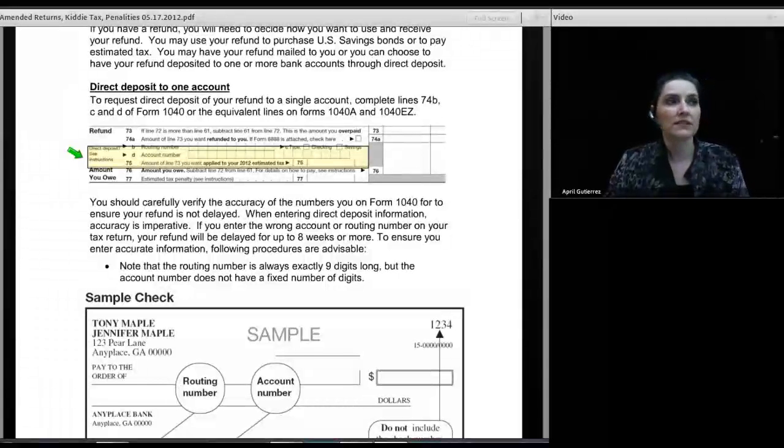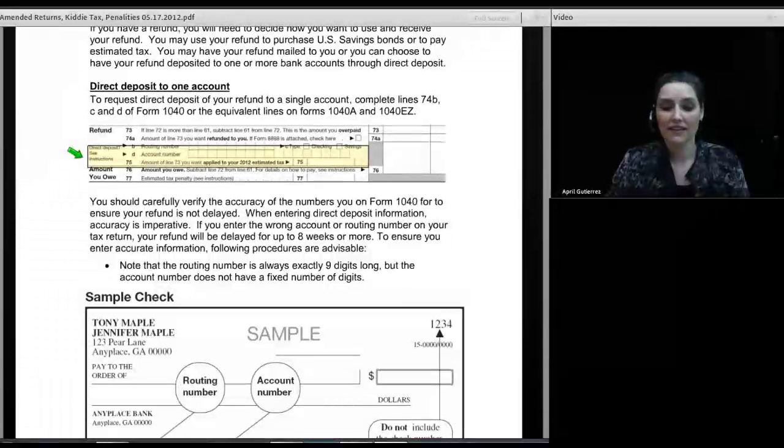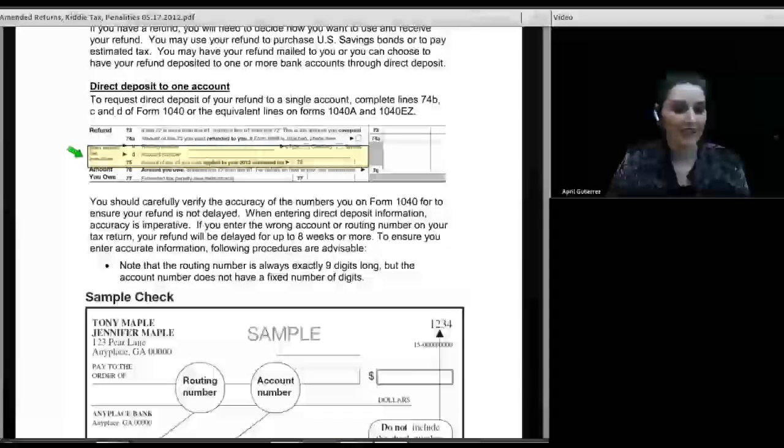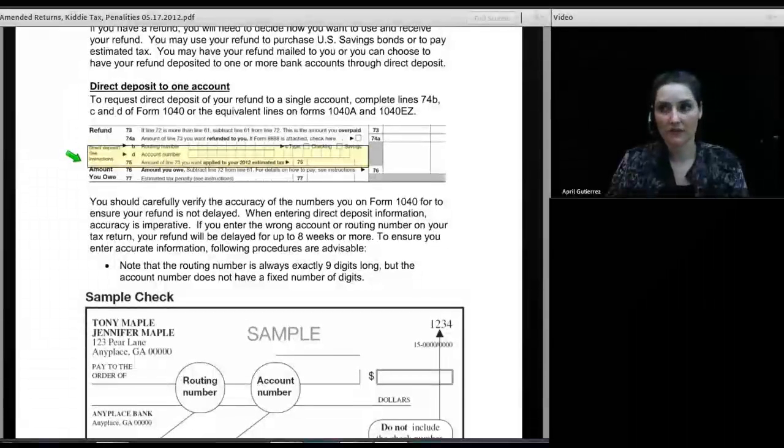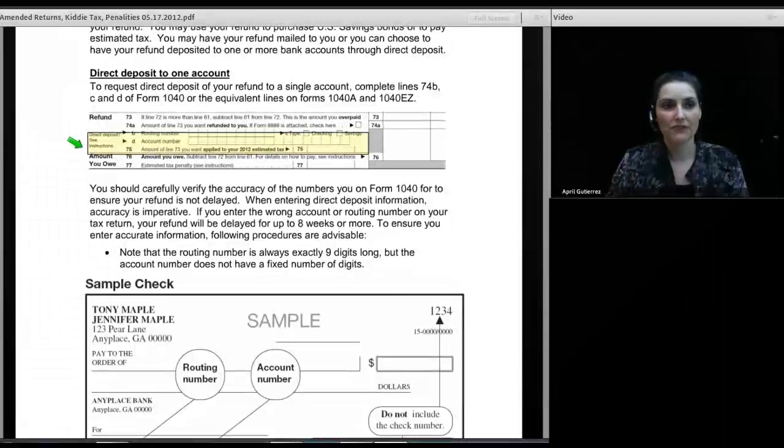And what are some reasons that a refund could be past due? Well, there's all kinds of reasons it could be past due, and we'll talk about some of those a little bit later. But one of the reasons a refund can be late is, well, we didn't put the right number on the form. So this is a training issue I've had with my staff for many, many years about procedures that we've enacted in our company to ensure that we get the right numbers on the form. And if these procedures are followed to the letter, we don't have problems with our clients not getting their refunds. Well, except once or twice.